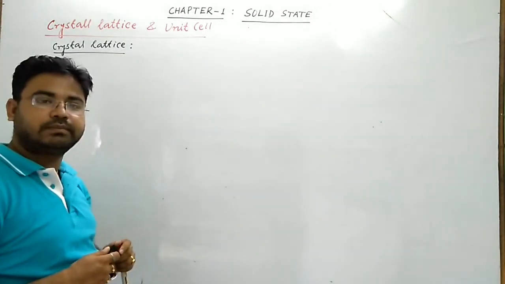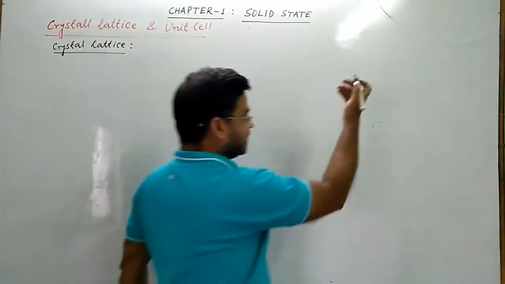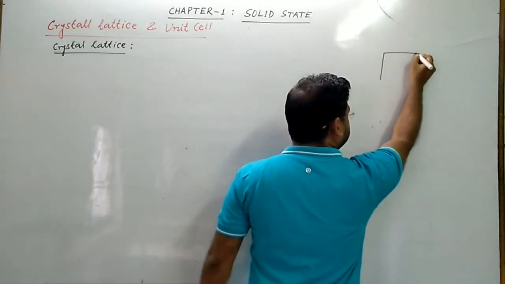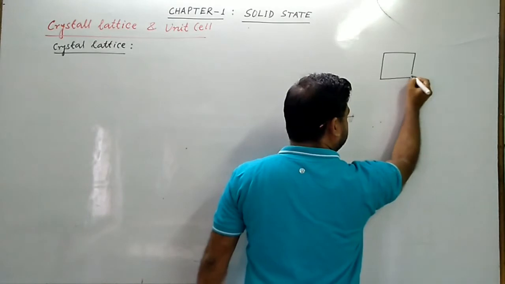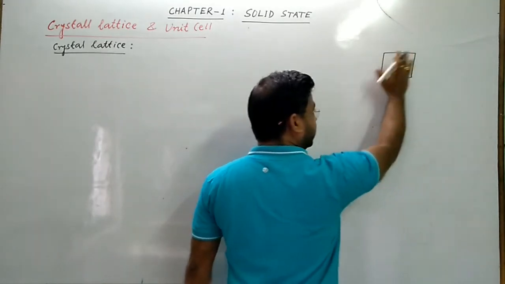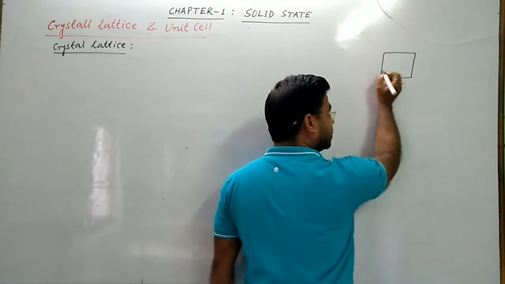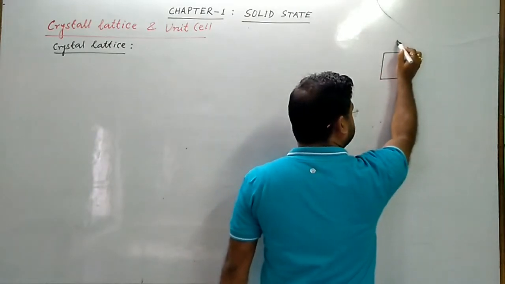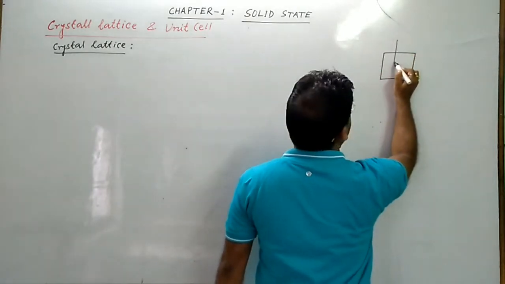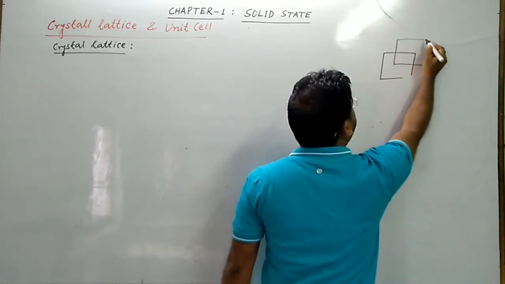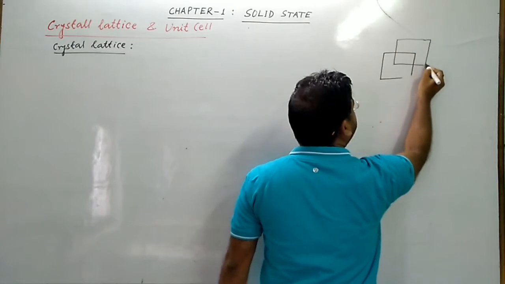Maybe this was not understood. So see, this is the solid. Now it is two-dimensional: X-axis, Y-axis. So how will it look in three dimensions?